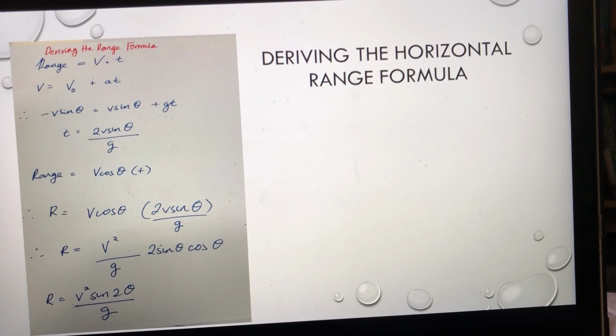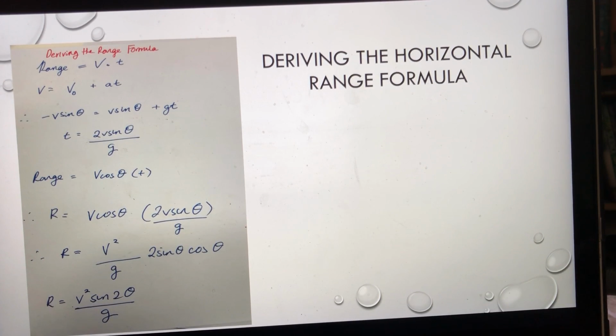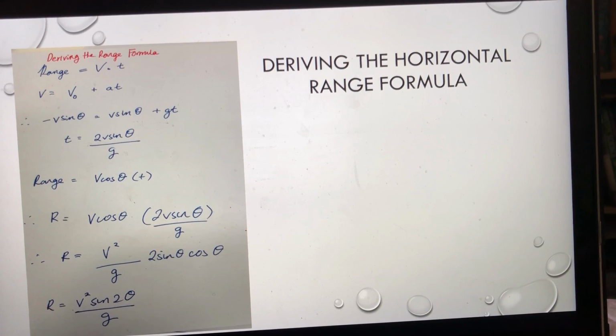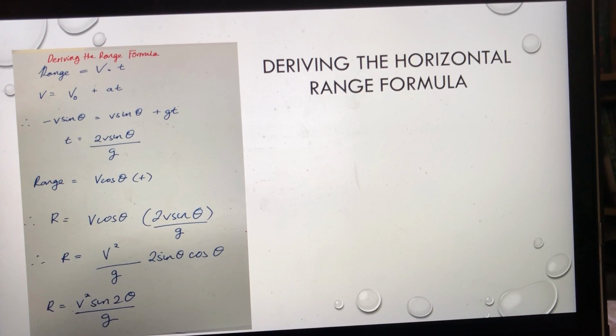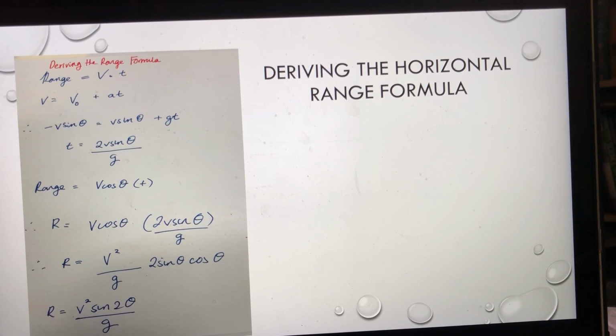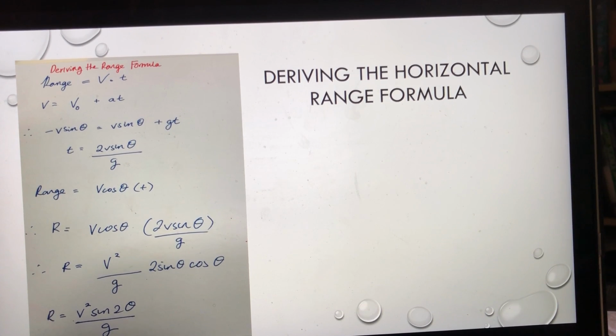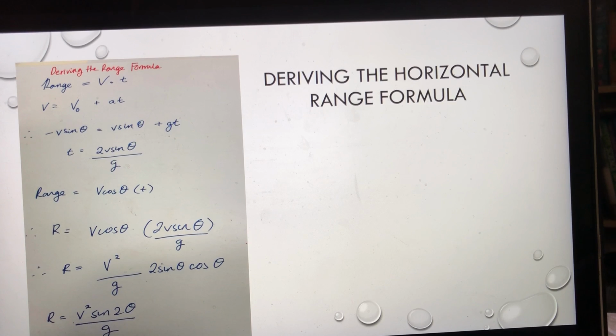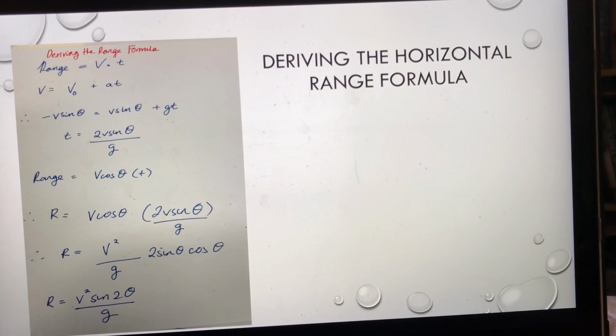Therefore, t can be rearranged to equal 2v sine theta over g. As the horizontal range is equal to the horizontal velocity, v cos theta, multiplied by the time, t can be substituted, therefore r equals v cos theta times 2v sine theta over g. As trigonometric identities state, 2 sine theta cos theta equals sine 2 theta, so r can be known as v squared sine 2 theta over g.